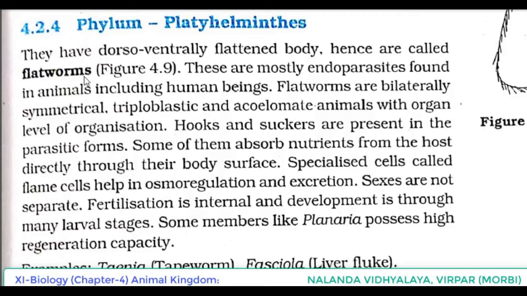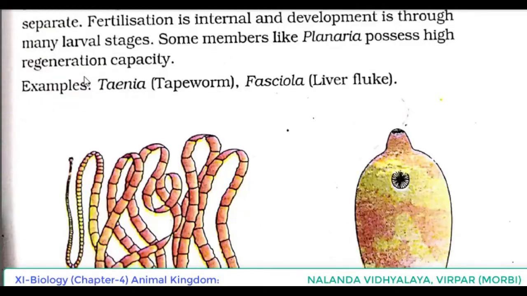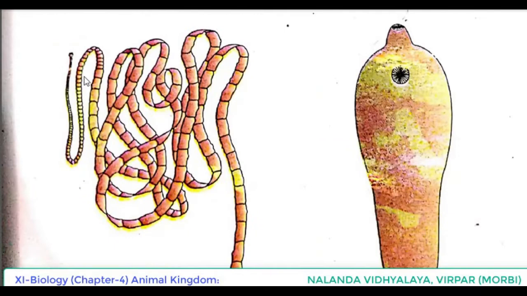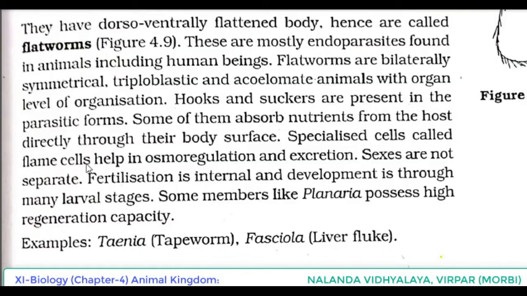In the figure you can see examples of Platyhelminthes given, tapeworm and liver fluke. As you know the structure of a measuring tape, it is also flattened dorsally and ventrally, like the structure here for this tapeworm. That's why the name is also tapeworm.